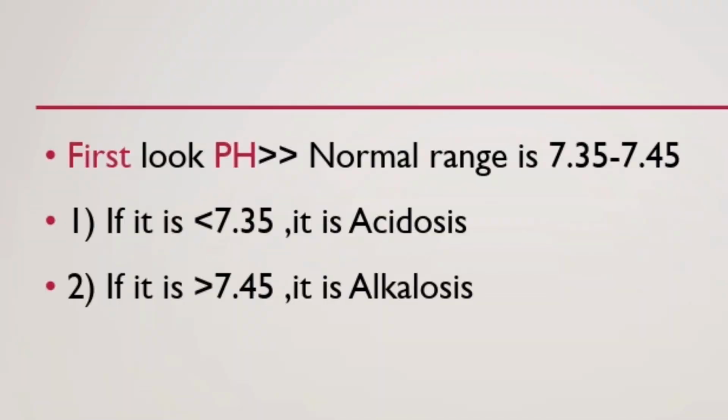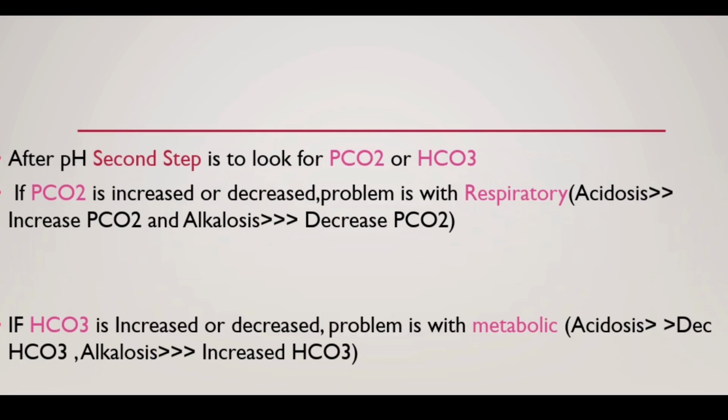So first of all, look at pH. The normal range of pH is 7.35 to 7.45. If it is less than 7.35, it is acidosis, and in alkalosis it will be more than 7.45. So first we see pH, and then the second step is PCO2 or HCO3.